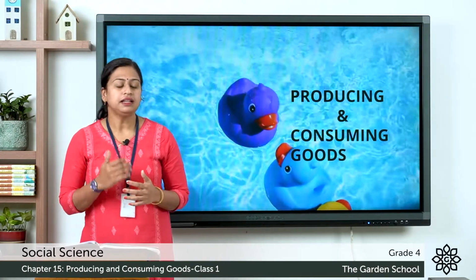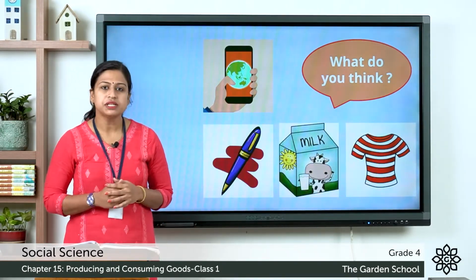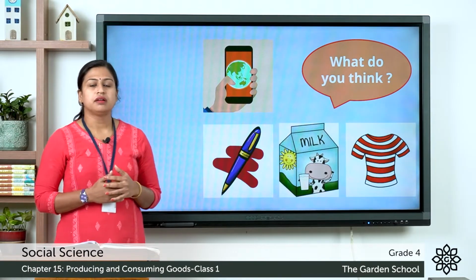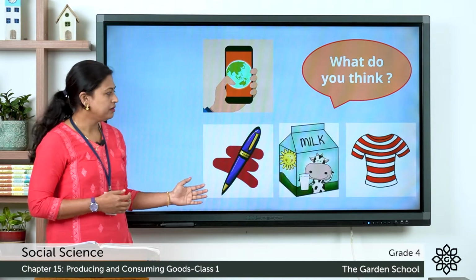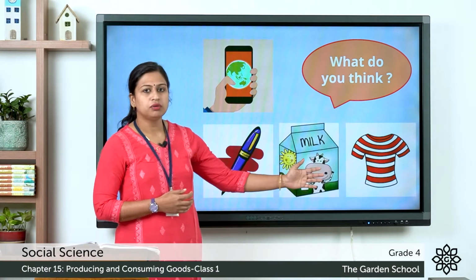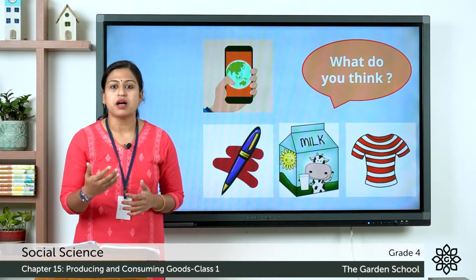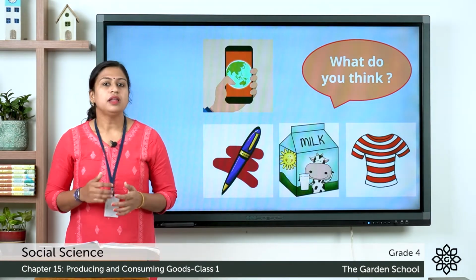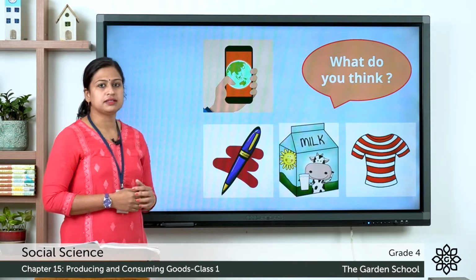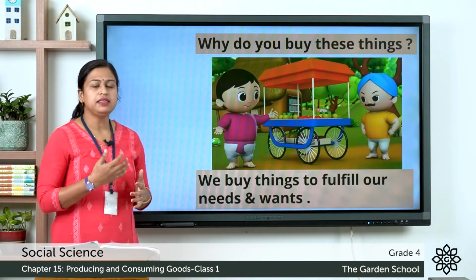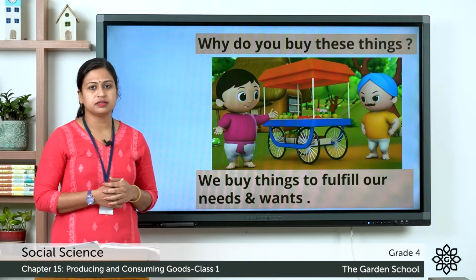So kids, let's start this class with a simple question. What do you think, from where will you buy these things? That is a pen, packet of milk, cloth and mobile. Yes, of course, you go to the market to buy these things. Now the next question is, why do you need these things? We buy these things to satisfy our needs and wants.